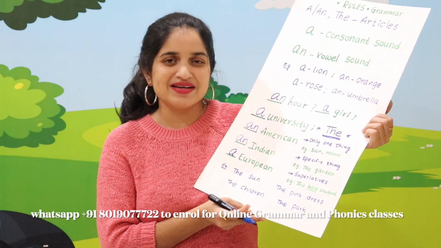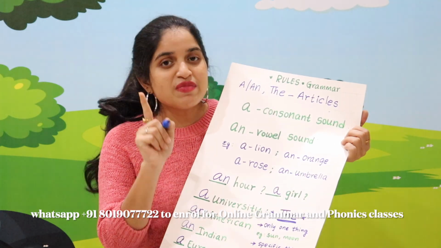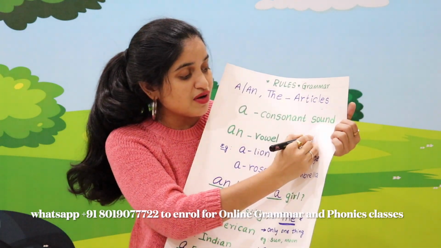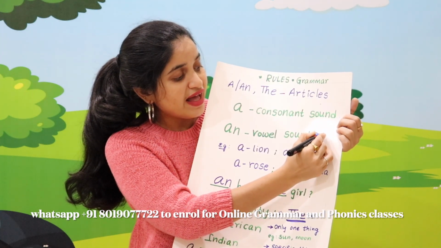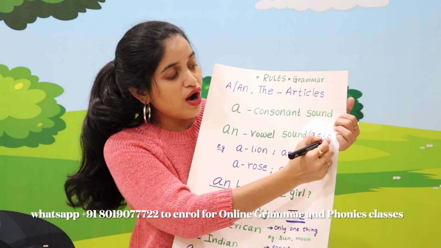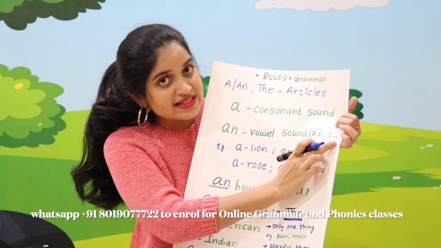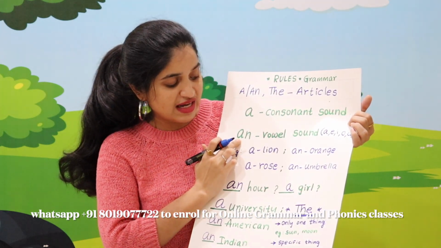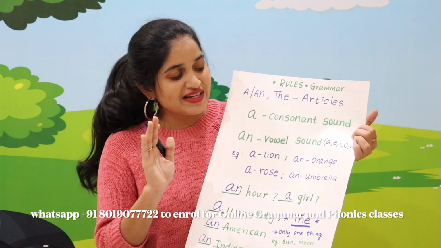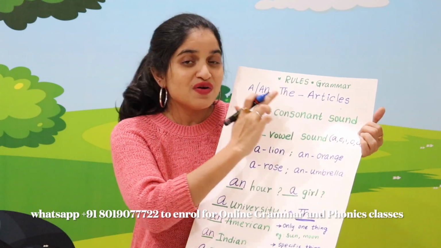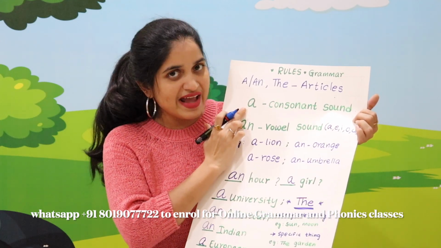A European. Alright children. So children, remember, if the initial sounds of any word are a, e, i, o, u, in these cases, you have to write the prefix article an. In the rest of the cases, it is a consonant sound where you have to write the article a.